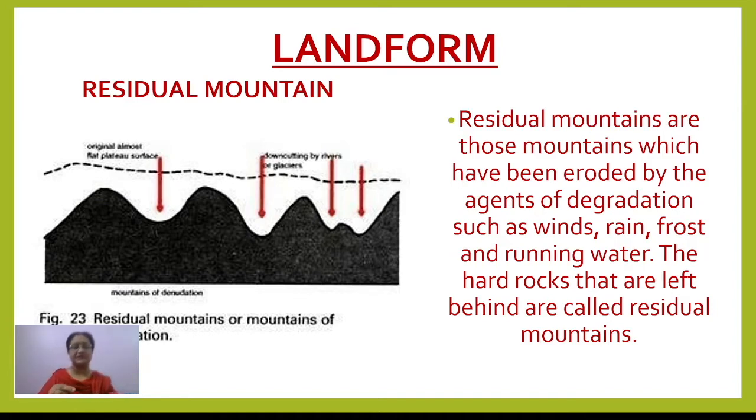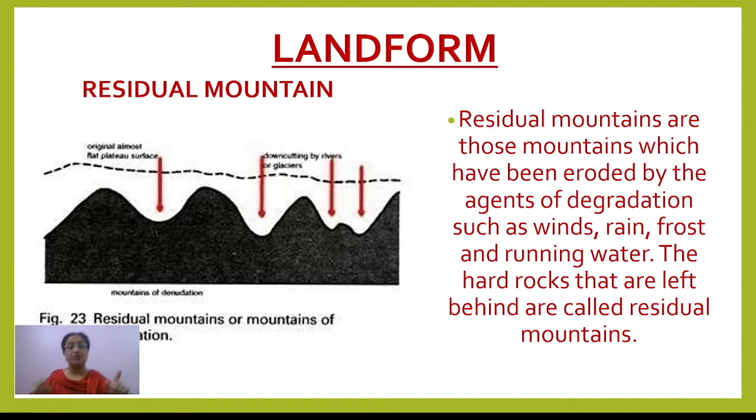What is residual? Just now I told you in the earlier part, like old fold mountain. Any mountain which is the result of any activity, it can be folding, faulting, or volcanic activity, whatever may be the reason behind it. But when these mountains were formed, since that time it has been a long period.